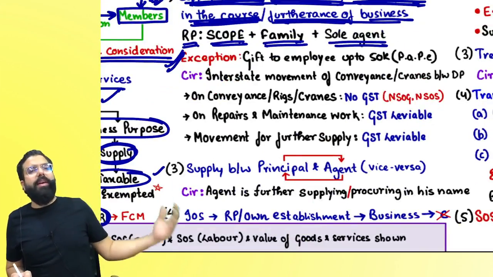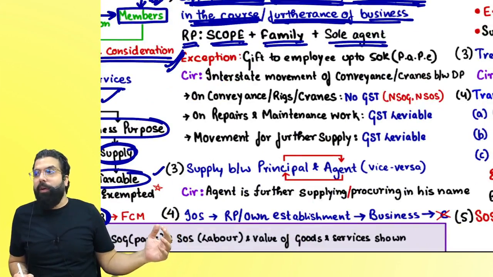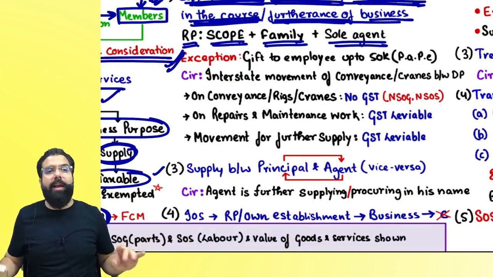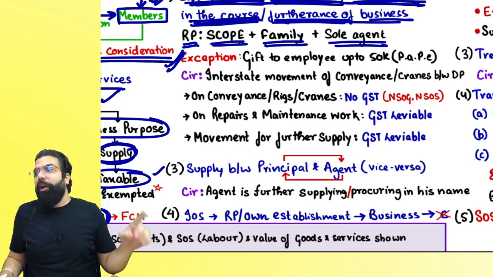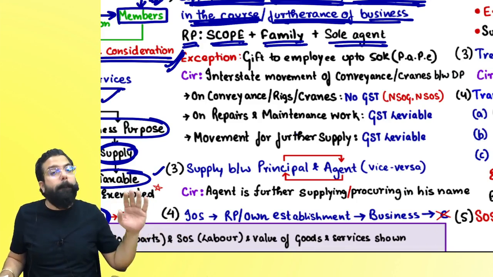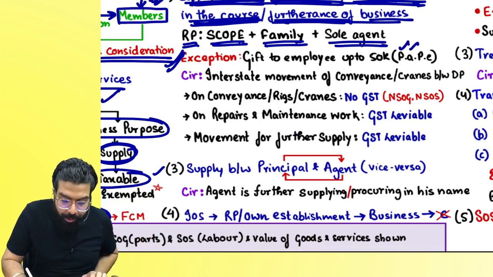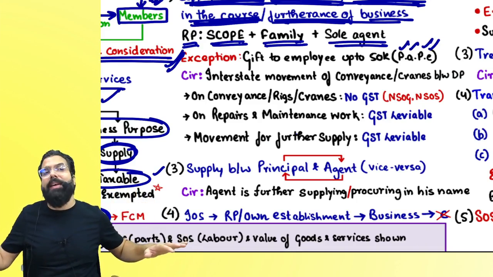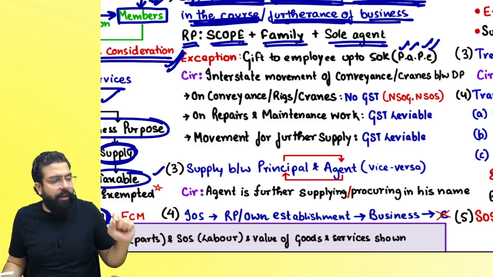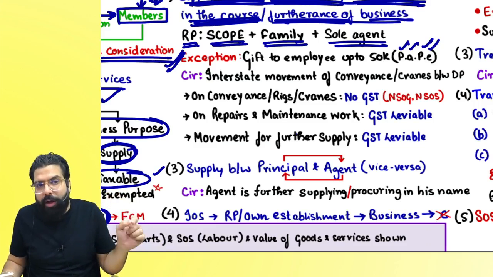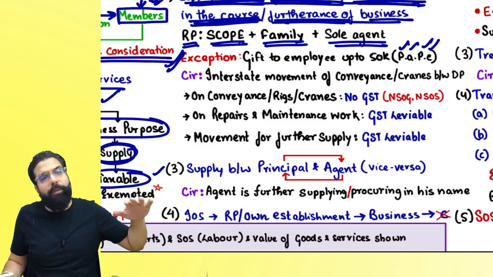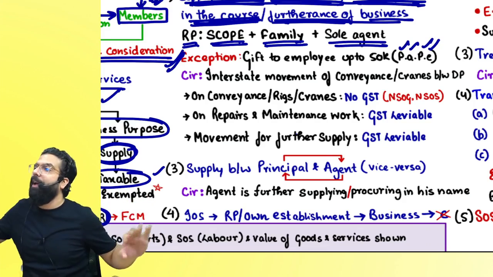If you go ahead and give a gift to anyone who is a related person, even 1 rupee, it is a supply and ITC shall be available. But if you give a gift to your employee up to 50,000 per annum per employee, then it shall not be a supply. If it is not a supply, ITC also will not be available. But if you give your employee more than 50,000, say I gave a gift of 60,000 rupees, it will be a supply and ITC also will be available.